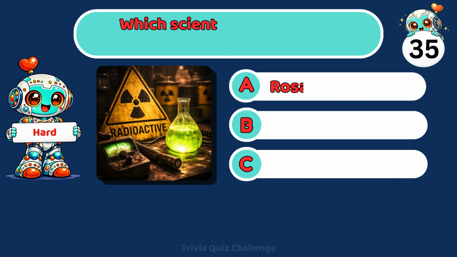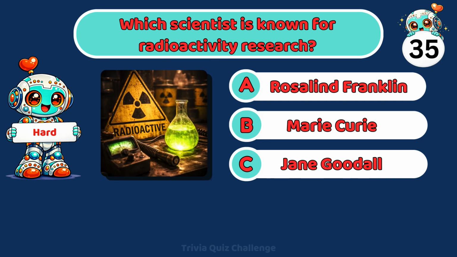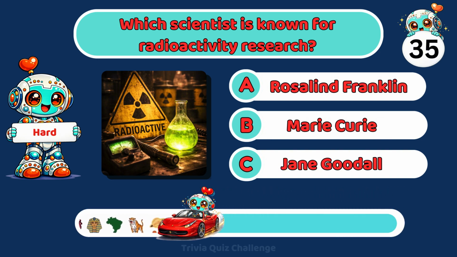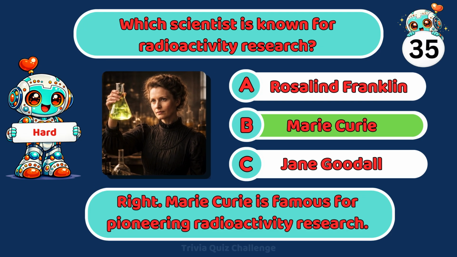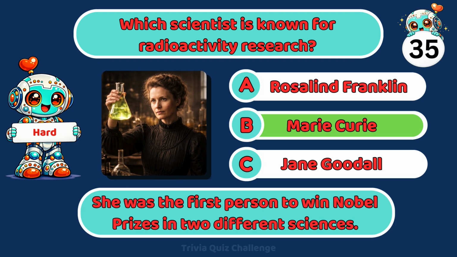Which scientist is known for radioactivity research? A. Rosalind Franklin, B. Marie Curie, C. Jane Goodall. Right. Marie Curie is famous for pioneering radioactivity research. She was the first person to win Nobel Prizes in 2 different sciences.